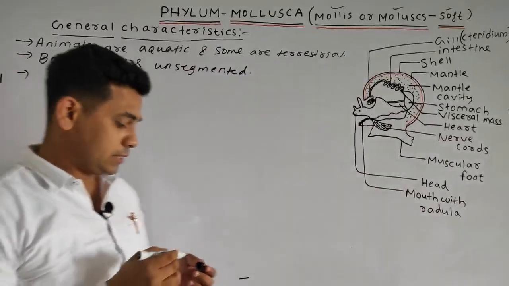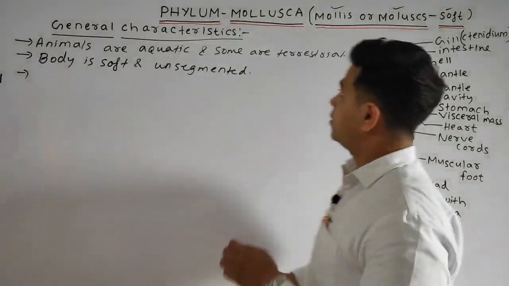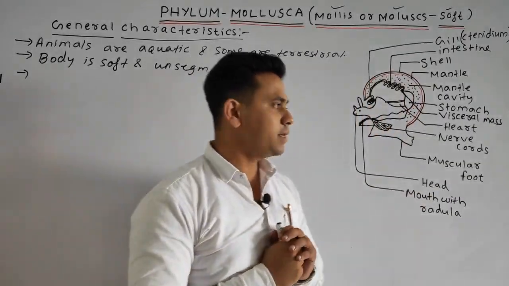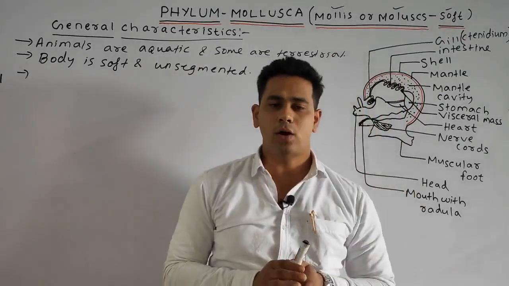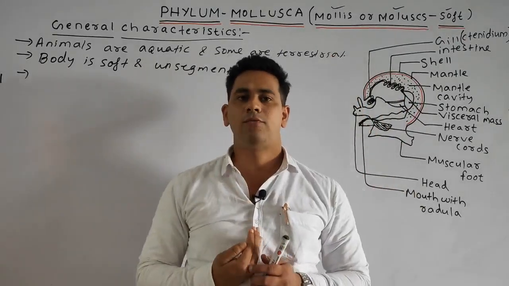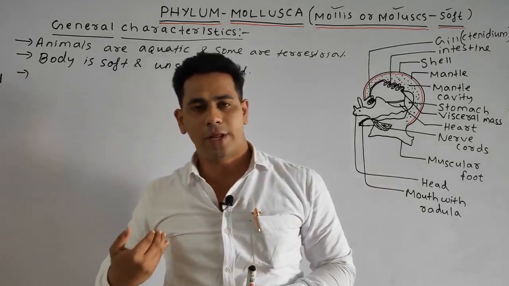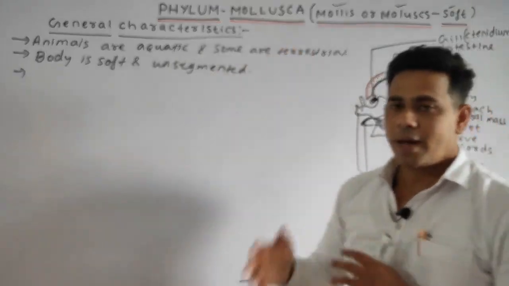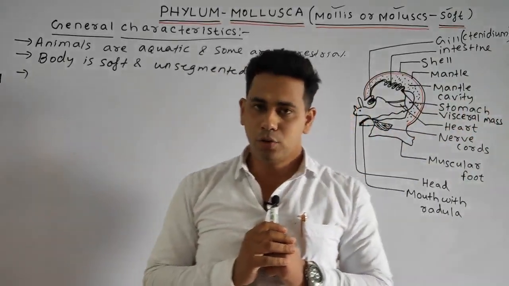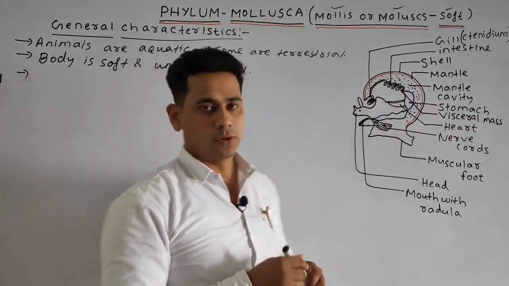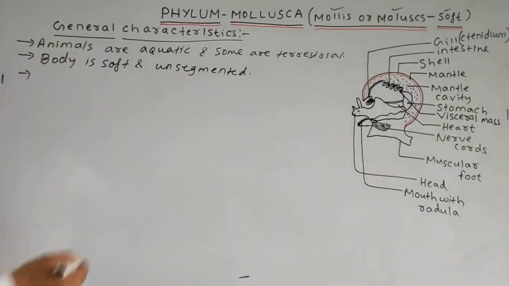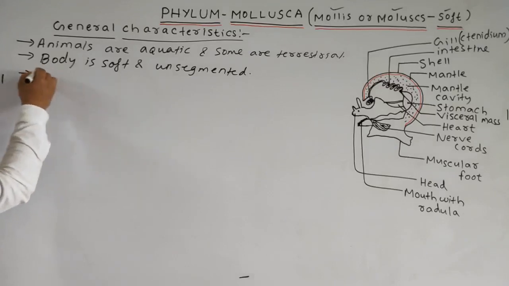Next point, students, in the case of Mollusca, they are generally bilaterally symmetrical. Bilateral symmetry means if we divide the organism with one plane, we will find one right equal half and one left equal half. In some cases of Mollusca, some are also asymmetrical due to the torsion system. Okay, one minute students, ink is flowing. So we can write this.